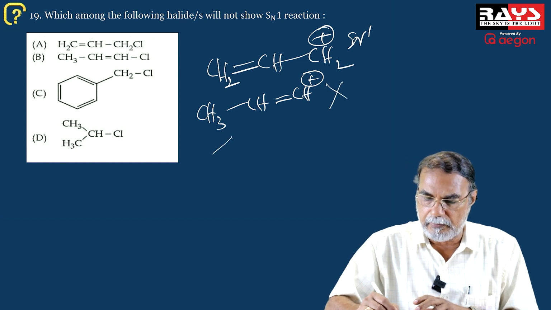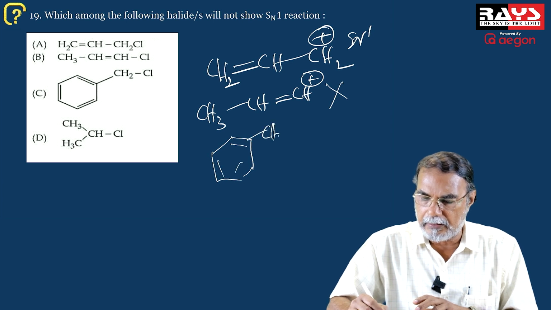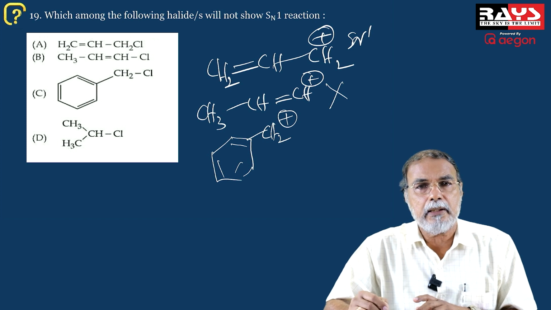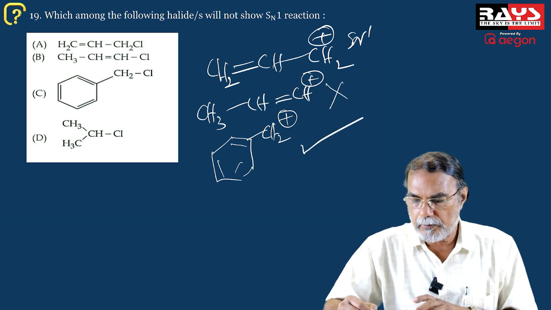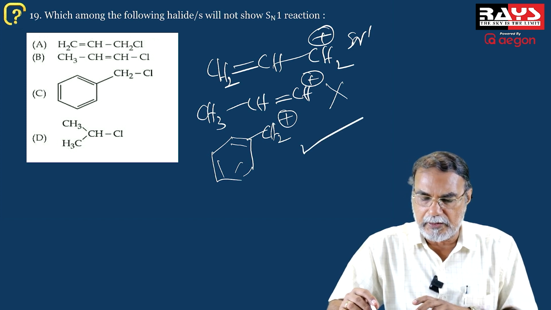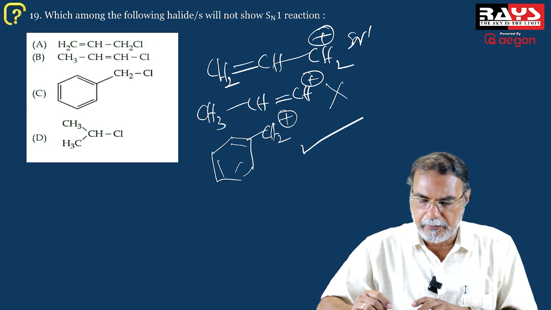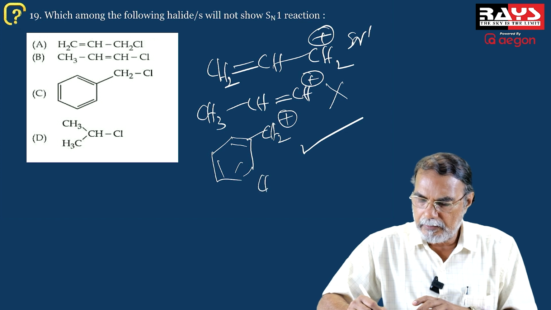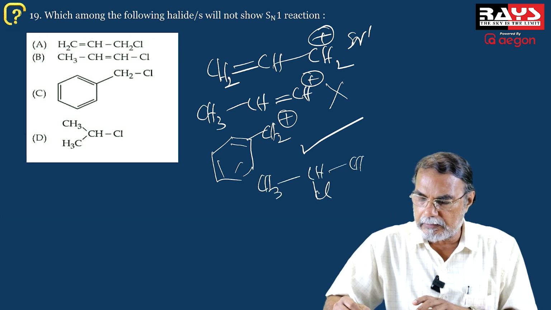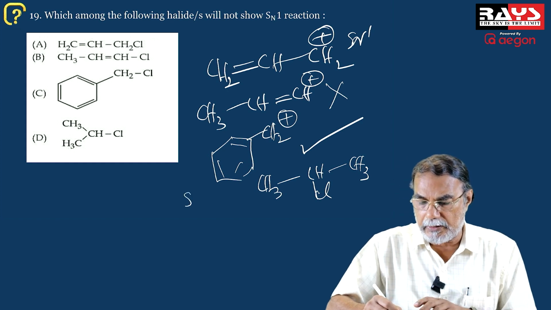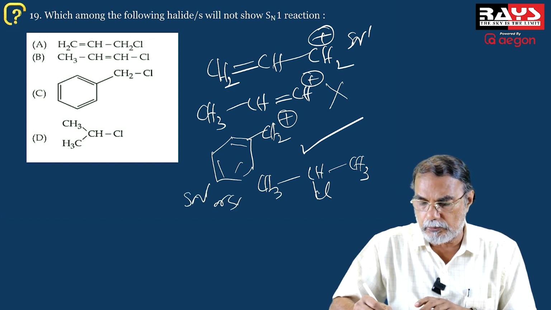Now what about the third one? The third one is benzyl chloride and can form the benzyl carbocation, which again is stabilized by resonance. So possibility for SN1 reaction. And compound D is isopropyl chloride, a secondary alkyl halide, and we know that a secondary alkyl halide may undergo the reaction by SN1 mechanism or SN2 mechanism.